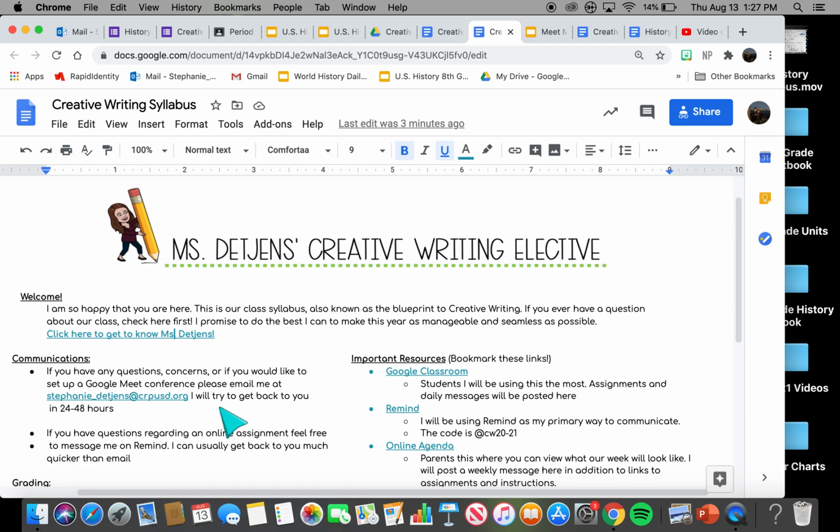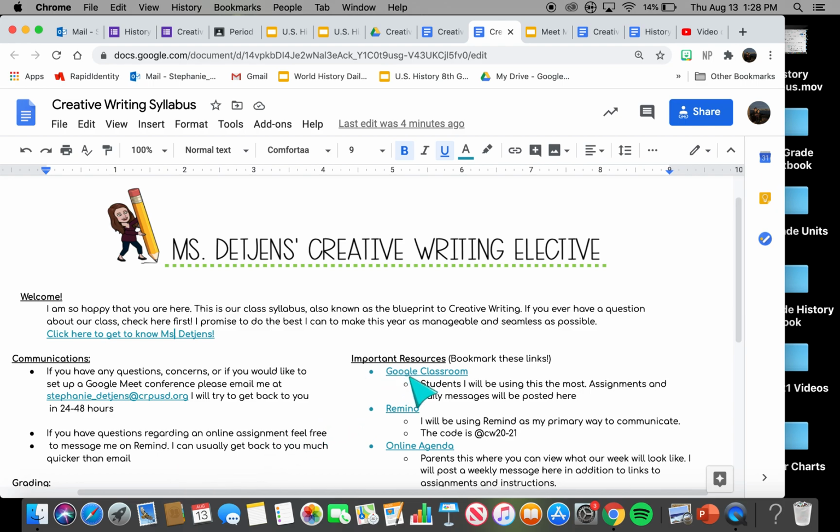The Remind app, though, is on my phone, and my phone's always with me, just like you guys. So if you want to message me something quick, I can answer you quickly because the Remind app is attached to my phone. That's why it's really important that you utilize the Remind app, because if you have a question, I can send you a screenshot of where to find something, I can send you a link, I can answer your questions super quickly. I have all your parents in there. It's just easy for me, and it's going to be easy for you. So Remind is one of those important resources that I'm going to use all the time. Make sure that you have that and that you're joining the class.